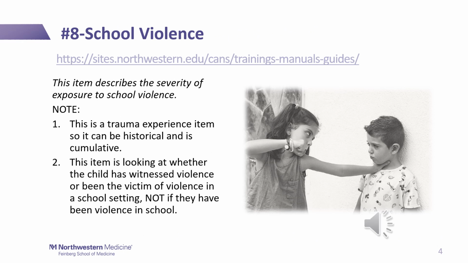Number 8, school violence. This item describes the severity of exposure to school violence. Note that this is a trauma experience item, so it can be historical and is cumulative. This item is also looking at whether the child has witnessed violence or been the victim of violence in a school setting, not if they have been violent in school.